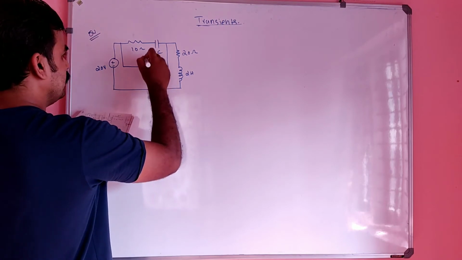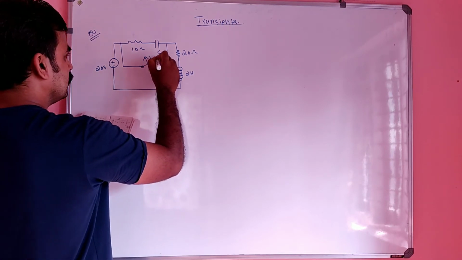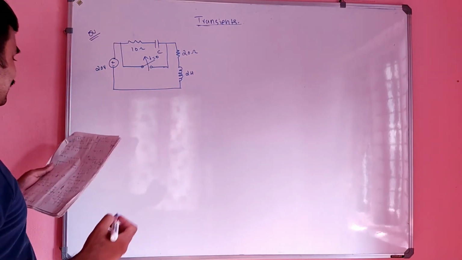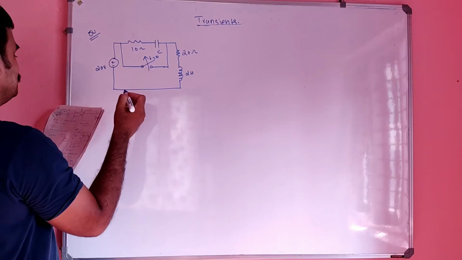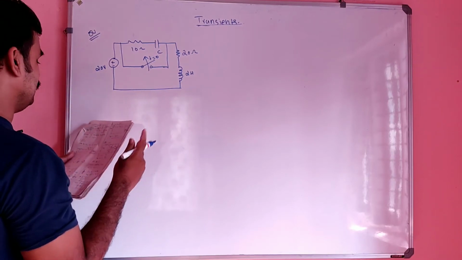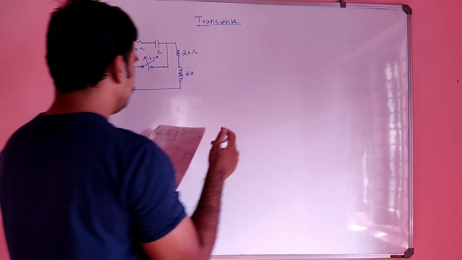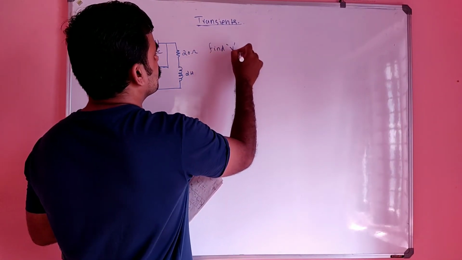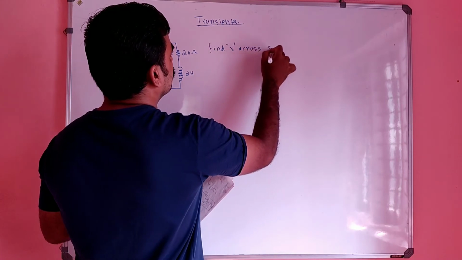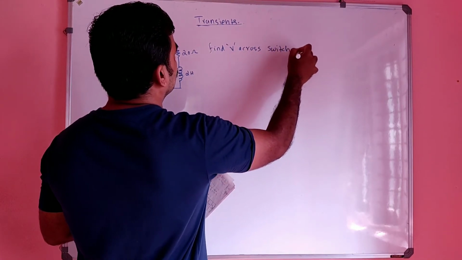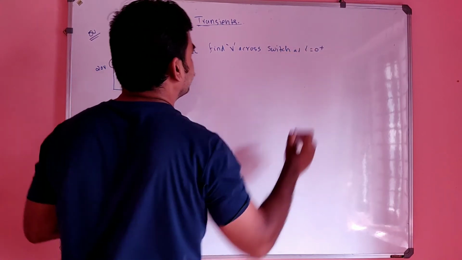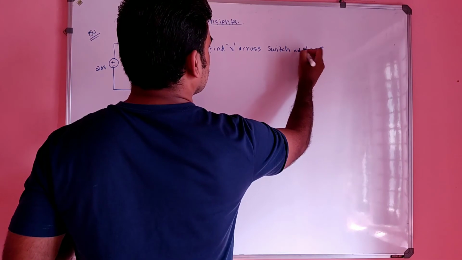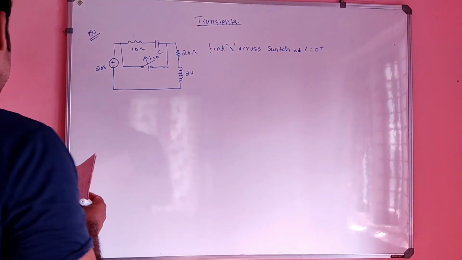See, the switch may be at any position, right? Depends upon our leg where it should be. We can't predict. Find V across switch at t is equal to 0 plus.